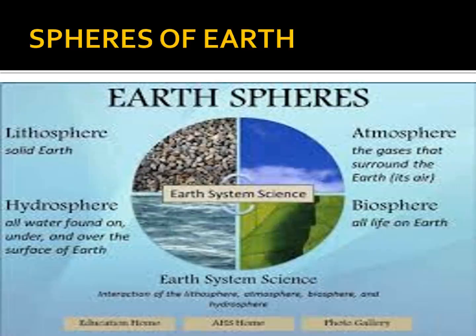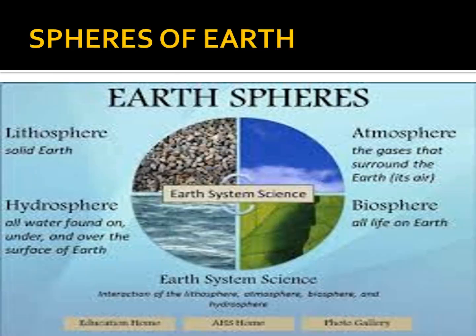Now, we are going to see about the spheres of Earth. See, there are 4 spheres: lithosphere, hydrosphere, atmosphere, and biosphere. Lithosphere, solid Earth. Solid areas are called lithosphere. And hydrosphere, all water found on, under and over the surface of Earth. Water area is called hydrosphere.